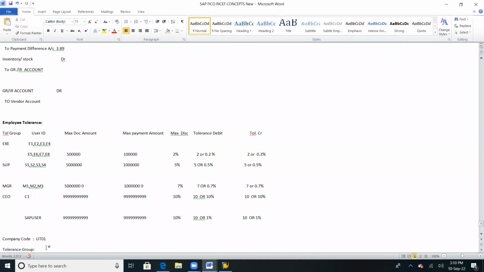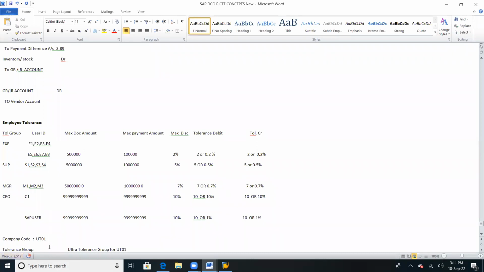Here for tolerance group, we will have one option and after that a description. Two boxes will be there. In one box, for the tolerance group, just leave it blank. In the other, write the description as ultra tolerance group, so that tomorrow I can directly show this for company code UT01.